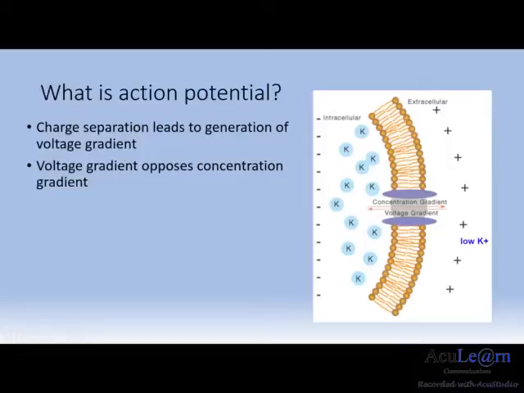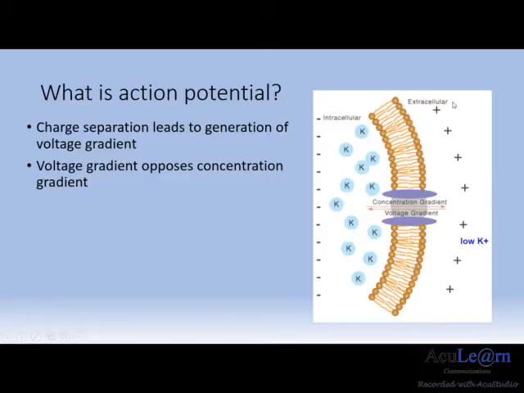The movement of the potassium ions out of the neuronal membrane leads to charge separation across the membrane, where the outside is positively charged and the inside is negatively charged. This leads to the generation of the voltage gradient across the membrane. As more potassium ions leave the inside of the cell, a smear of negative charges is left behind on the inside of the membrane, and the outside becomes excessively positively charged, increasing the magnitude of this voltage gradient.